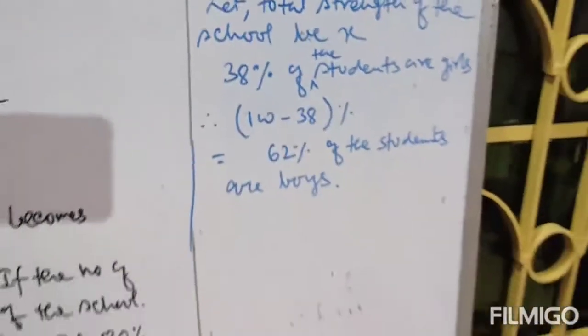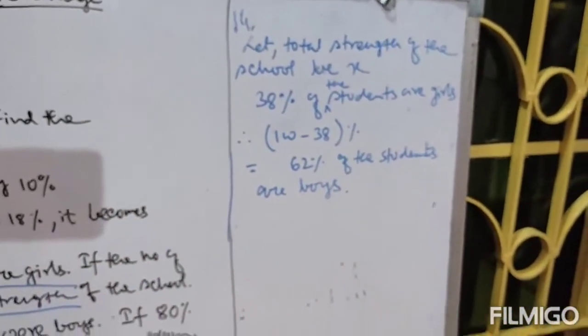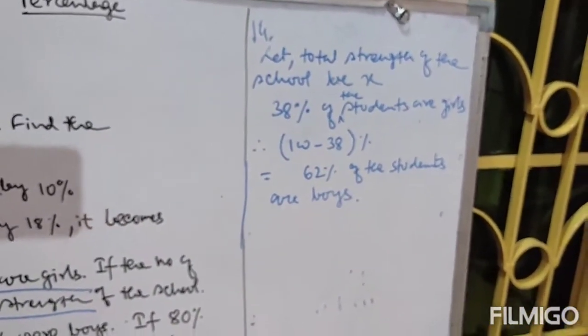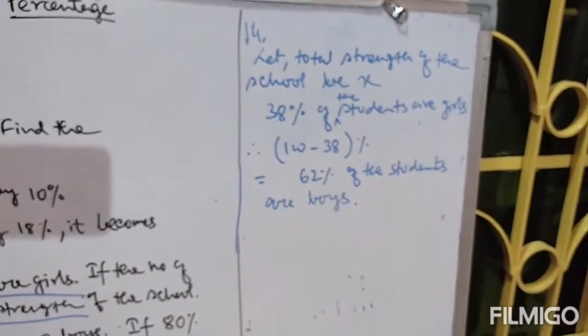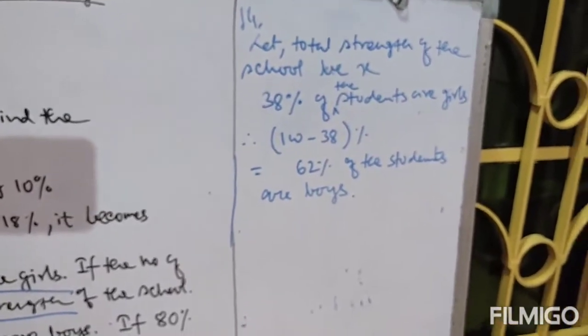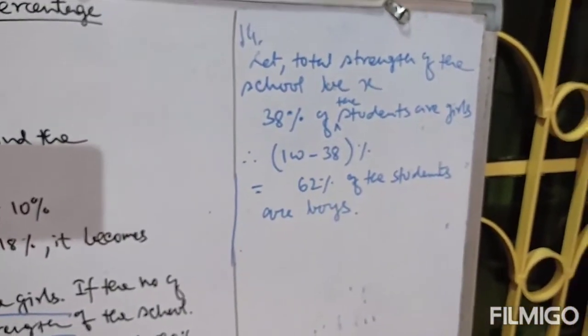Clear? 38% means 38 by 100, that means out of 100, 38 students are girls, therefore the remaining students, 100 minus 38, that means 62% of the students will be your boys. Clear?